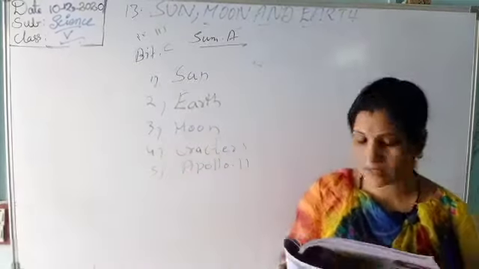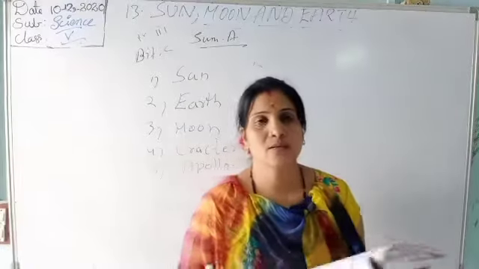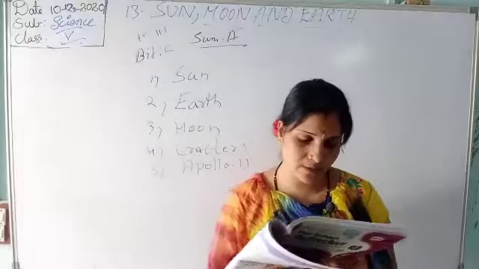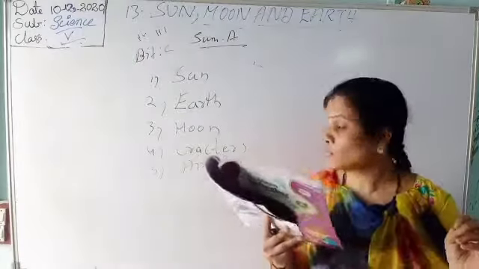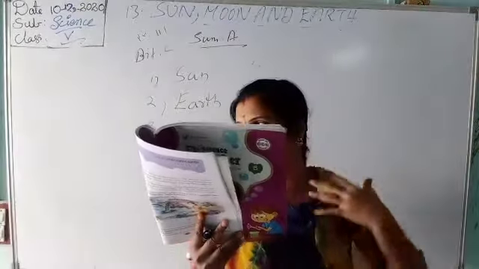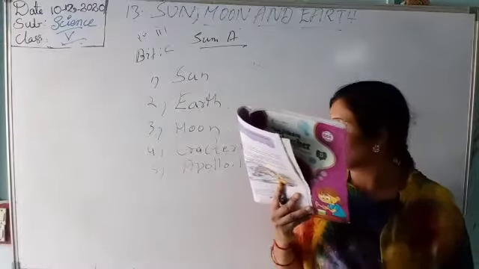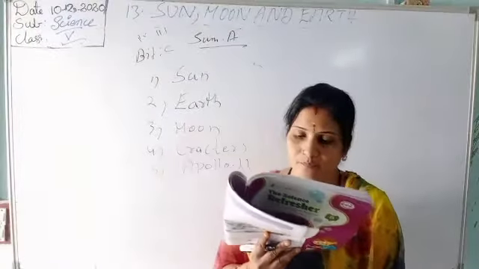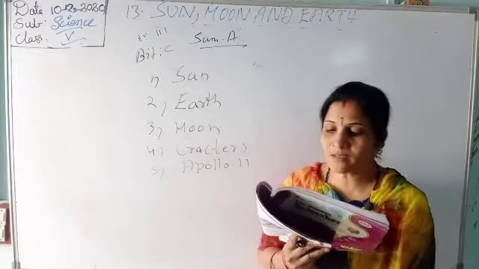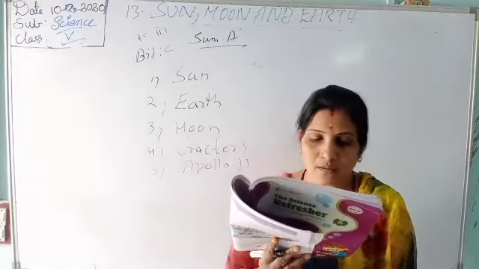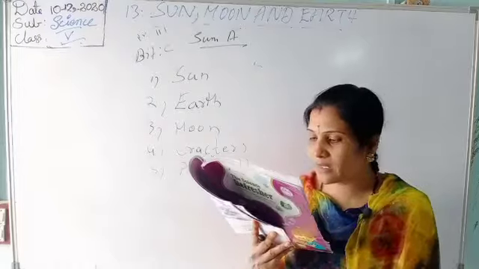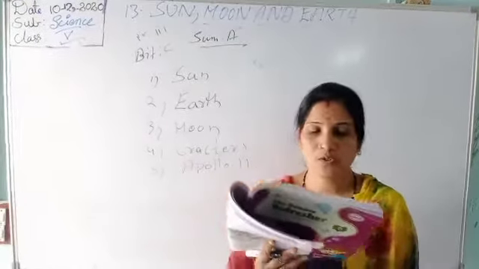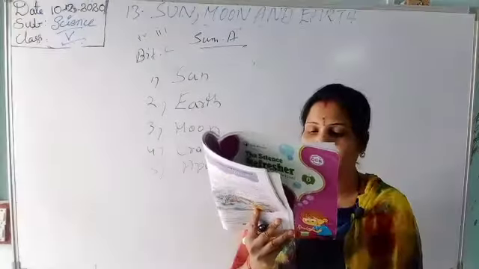Earth is the only planet where life exists. The moon is the natural satellite of the earth. Craters are deep holes made by the solid bodies called meteorites. The American spacecraft Apollo 11 successfully landed on the moon on the 21st July 1969.